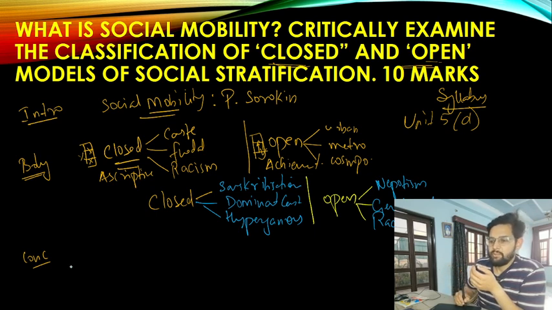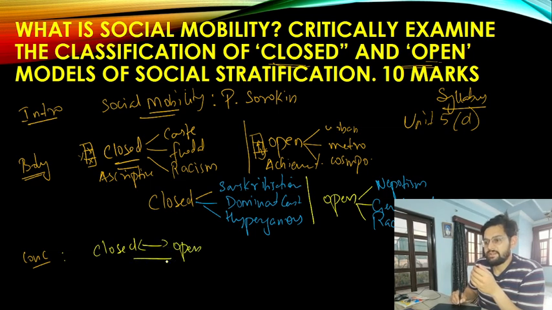So finally, what you are going to write in the conclusion is that, looking at the definition of Sorokin, closed and open societies are interchangeable with one another, and both societies share some common features. In any society, mobility is encouraged.